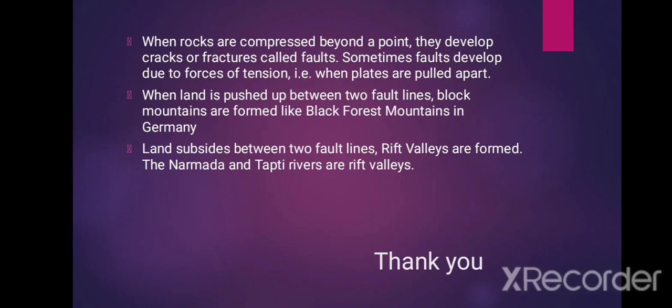There is a lot of pressure over it, that is, when plates are pulled apart. When land is pushed up between two fault lines, block mountains are formed, like the Black Forest Mountains in Germany. When the land subsides between two fault lines, rift valleys are formed. The Narmada and Tapti rivers flow through rift valleys.